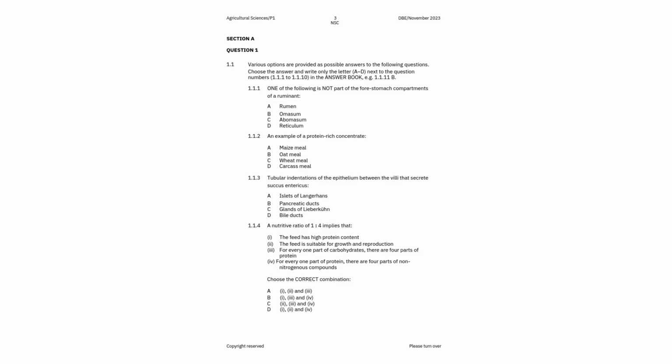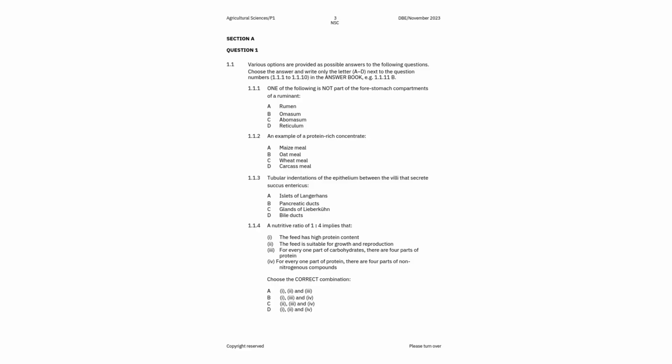So the first question there is, one of the following is not part of the 4 stomach compartments of a ruminant. So you've got 4 options: A, rumen; B, omasum; C, abomasum; D, reticulum. So the ruminants have got 4 compartments in their stomach. Now, this is the rumen, this is the reticulum, this is the omasum, as well as the abomasum.